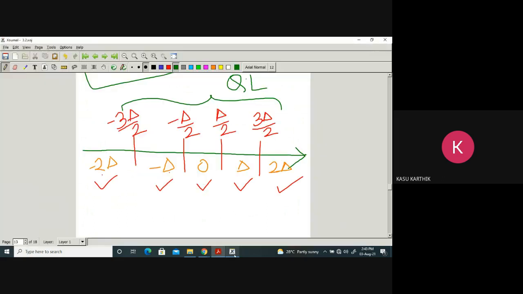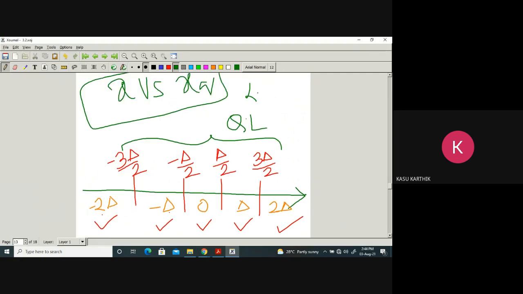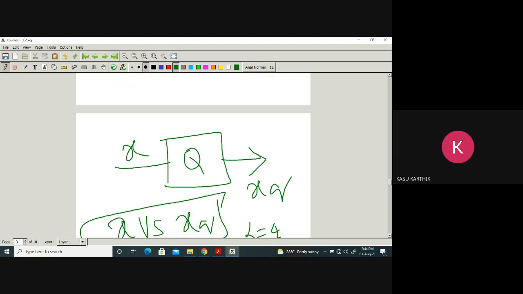You can proceed like this. It is only for how many levels? 4 levels. Okay. So if anything lies between minus 2 delta to minus delta, it will be quantized to what? Minus 3 delta by 2. If anything lies between minus delta to 0, it is quantized to minus delta by 2. Same thing for this case. Same thing for this case. Okay. So let us write this.